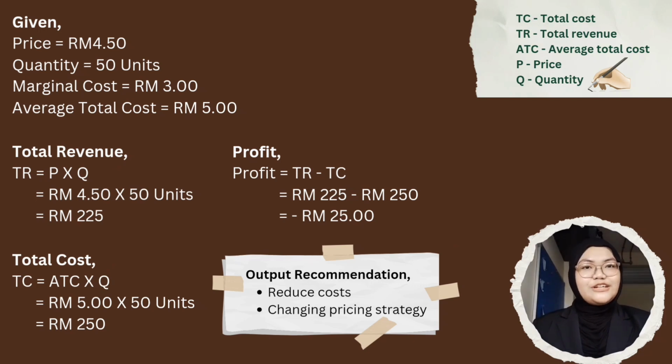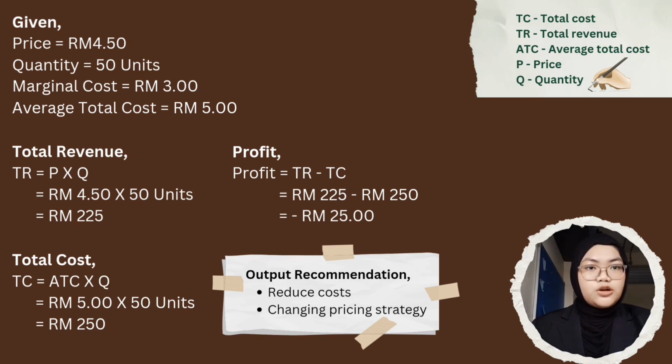Alright, for question 3, the question asks how much profit the firm is making and what output recommendation you would make for the firm. To answer how much profit the firm is making, the first thing you need to do is list out all the relevant data and find total revenue as well as total cost, because to find profit you need to subtract total cost from total revenue. As you can see, the calculation is on the slide. The negative profit shown in the slide indicates that the firm is facing a loss.